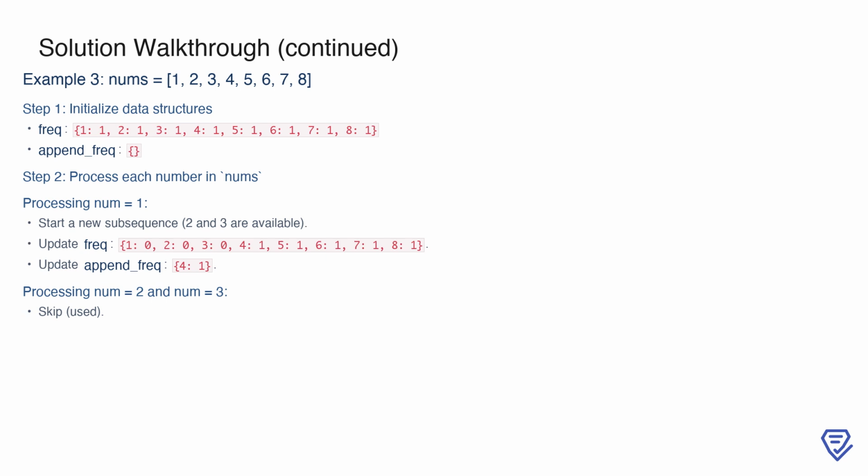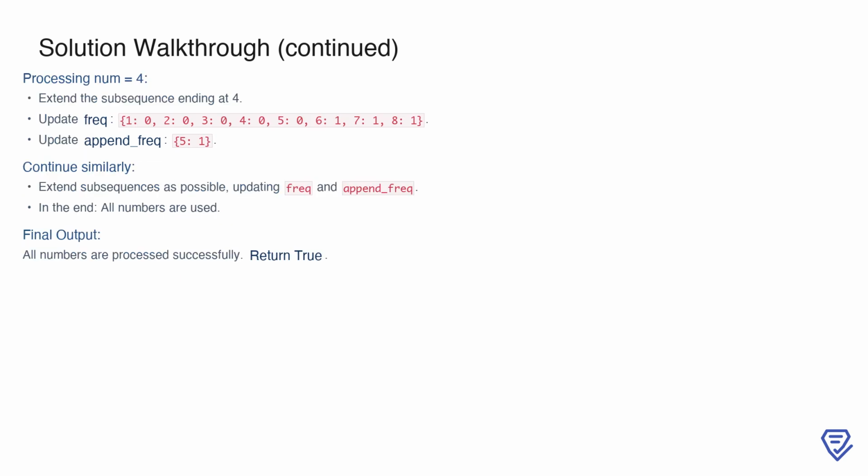For the numbers 2 and 3, frequency[2] equals 0 and frequency[3] equals 0, so they are skipped since they have already been used. When processing the number 4, we see that it can extend the existing subsequence ending at 4 because append_frequency[4] is greater than 0. Extending this subsequence updates frequency to {1: 0, 2: 0, 3: 0, 4: 0, 5: 1, 6: 1, 7: 1, 8: 1}, and append_frequency to {5: 1}, indicating the subsequence now ends at 5.